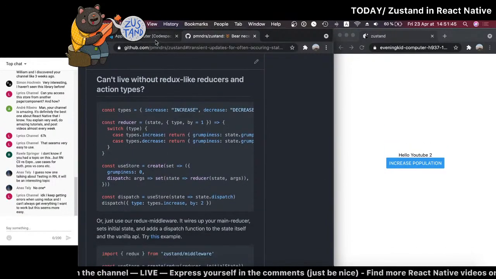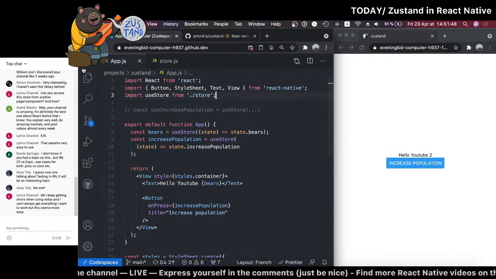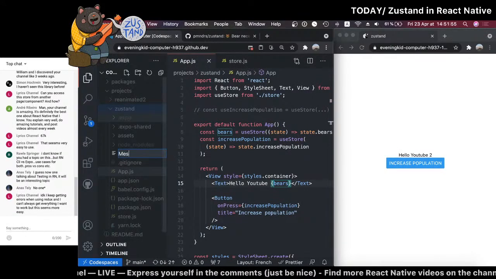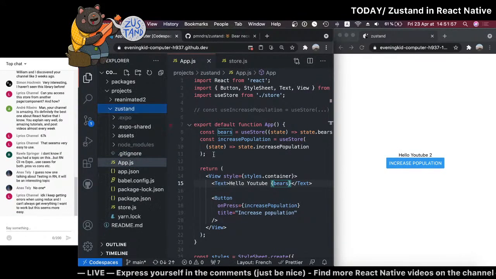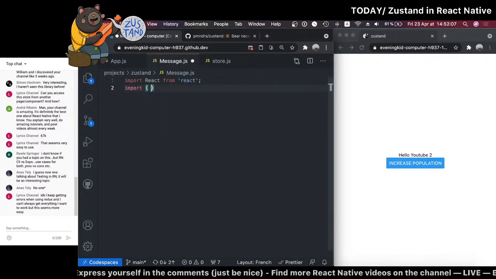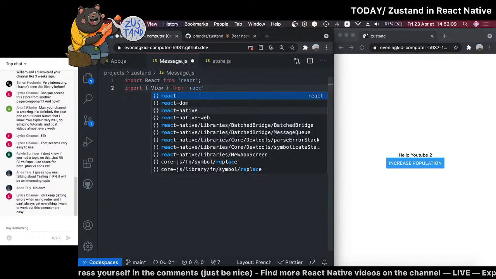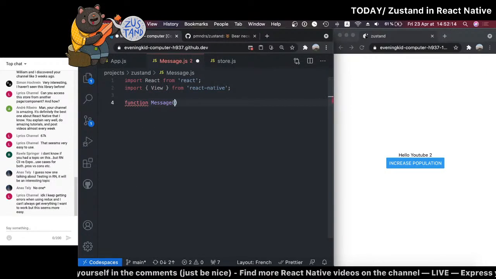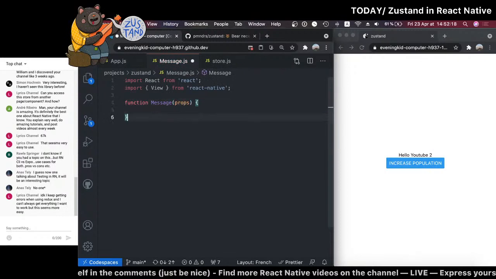Okay, I just want to try something, actually. So what I'll do is create, I just put everything at the root, please don't mind it. I create a message component, and this component will be something very simple. It's going to be a view, and the view will just return a message inside a text. So we're going to have some props here.